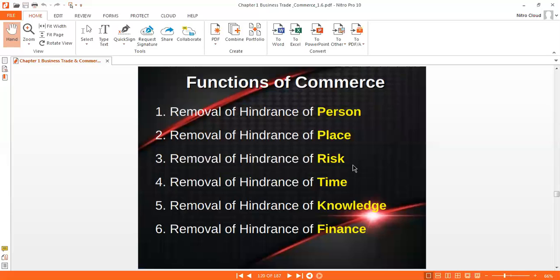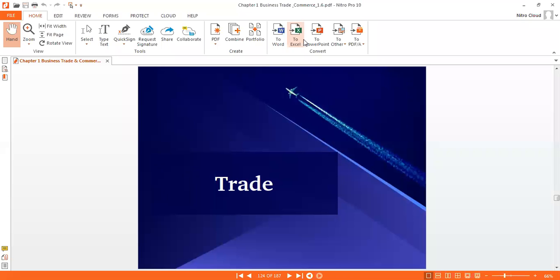So you can see the list of functions: removal of hindrance of person, place, risk, time, knowledge, and finance. These are all the functions of commerce. Commerce is classified into trade and auxiliaries to trade.